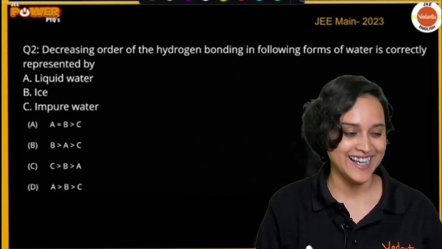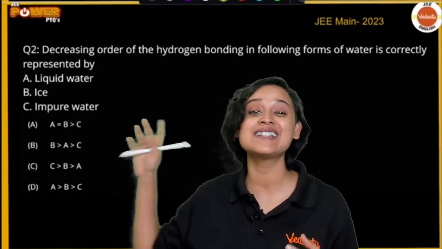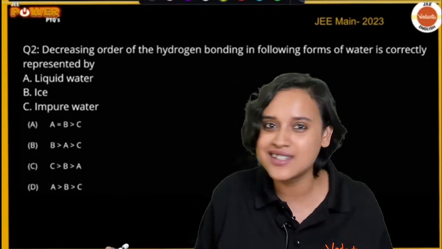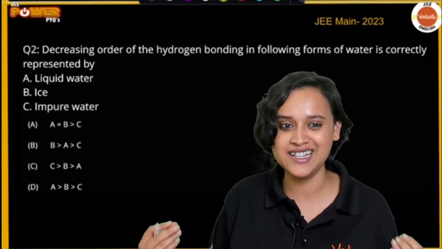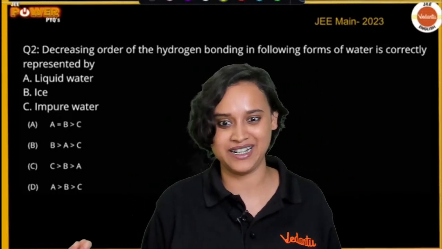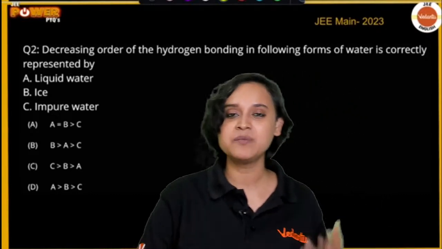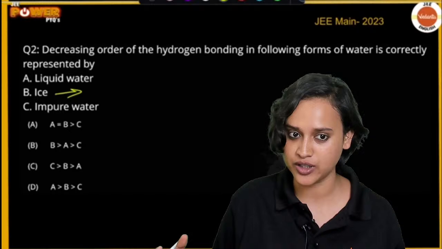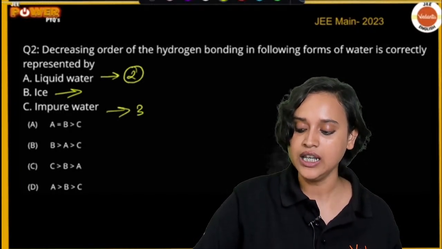Yes, everybody. You look at this question and tell me, this has come in JEE Mains 2023. I mean, who asks this question? Who asks this question in JEE Mains? Nobody, right? It's so weird. Okay, so that means obviously ice will have the highest hydrogen bonding. Then it will be liquid water and then it will be impure water.